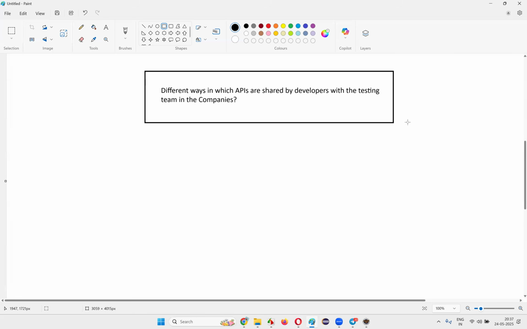In which formats may they share the document with you all? What do you think? In which formats do you think the developers will share the API details that you will use for testing later?